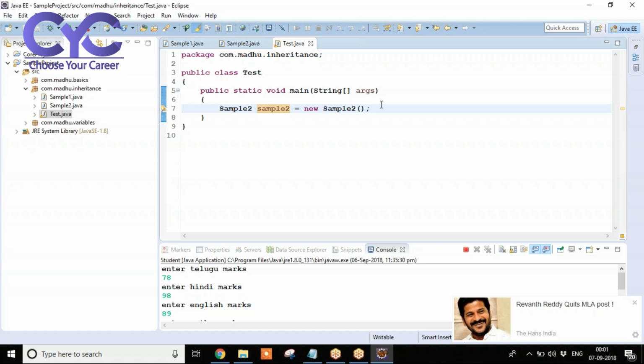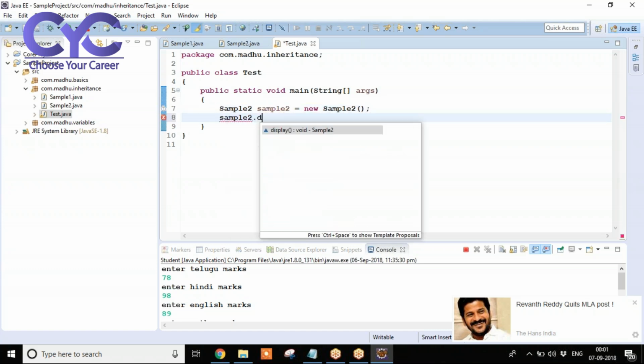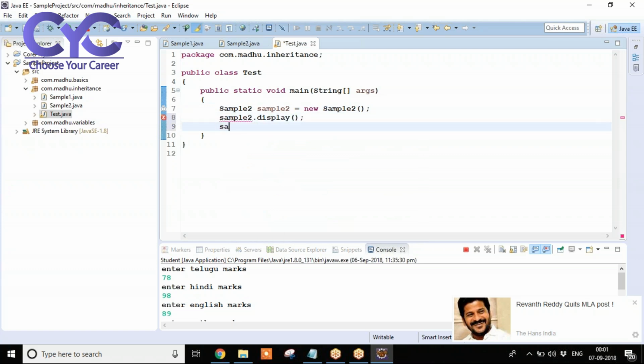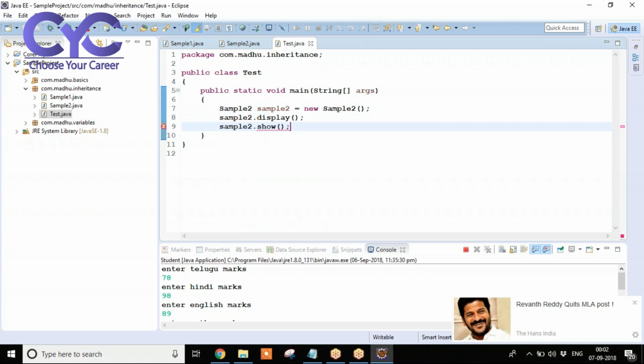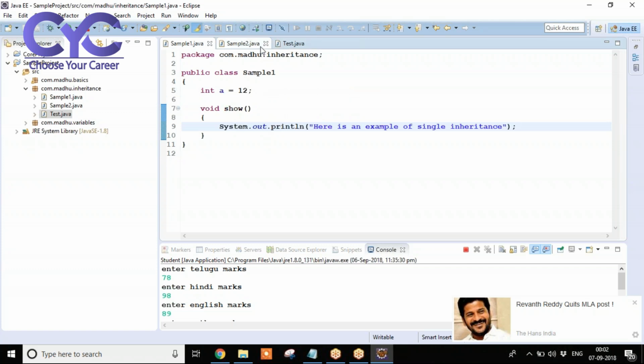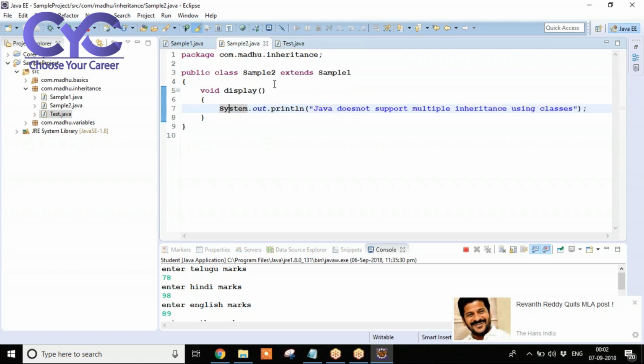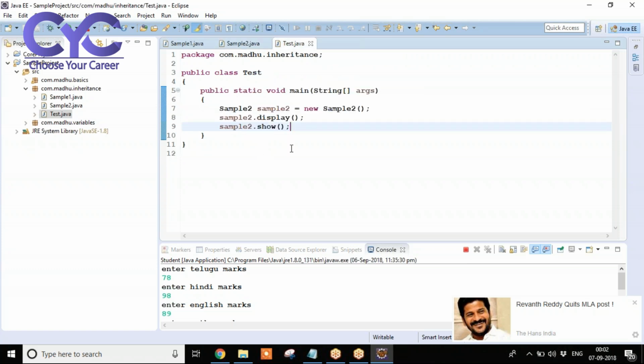Now see here, sample2 dot display method I'm calling, and we can call sample2 dot show method also. But show method is in which class actually? Actually it is in sample1 class. But here automatically we are getting into sample2. We are inheriting, so that we can call it now by using sample2 object.